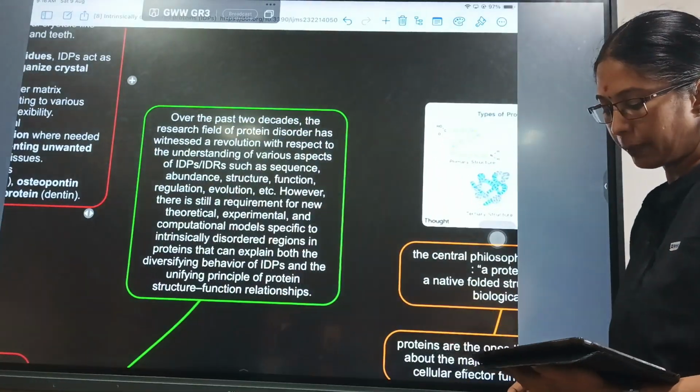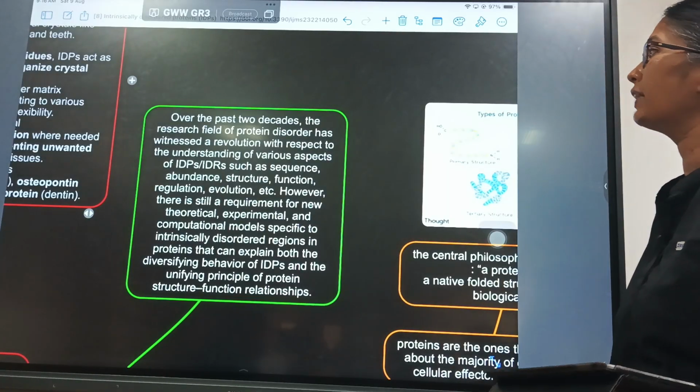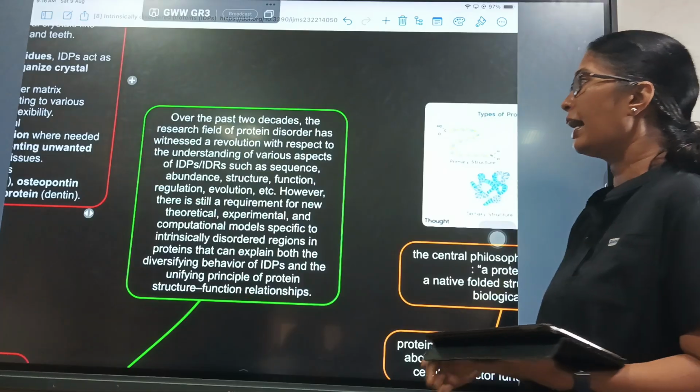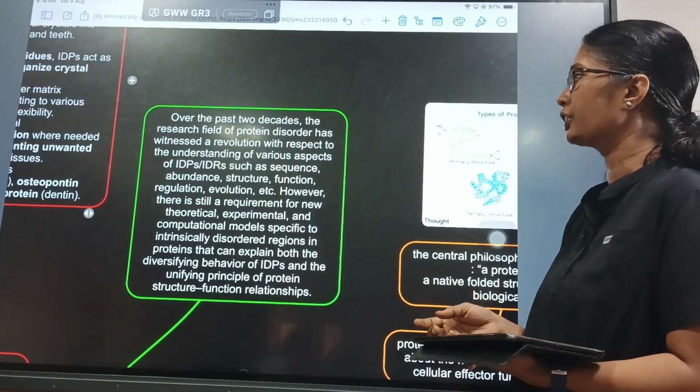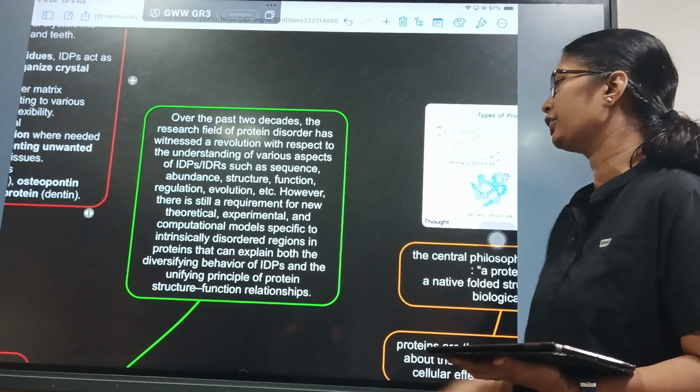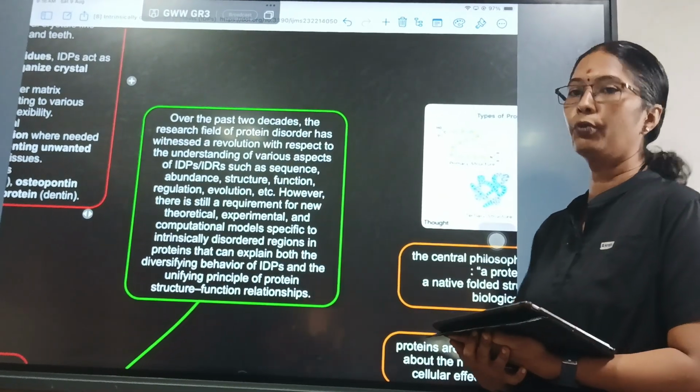So to conclude, over the past 2 decades, the research field of protein disorder has witnessed a revolution with respect to the understanding of various aspects of IDPs such as sequence abundance, structure, function, regulation, etc. So the unifying principle of protein structure function relationship has to be studied more fully.